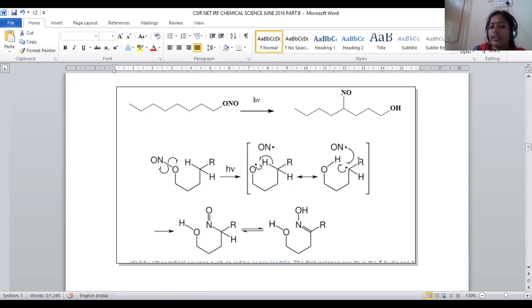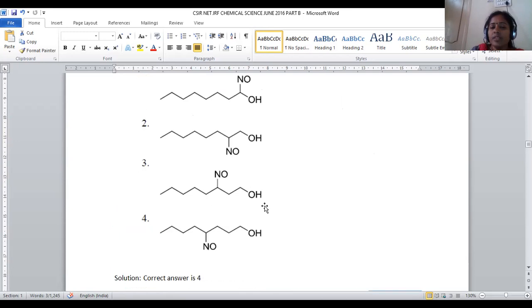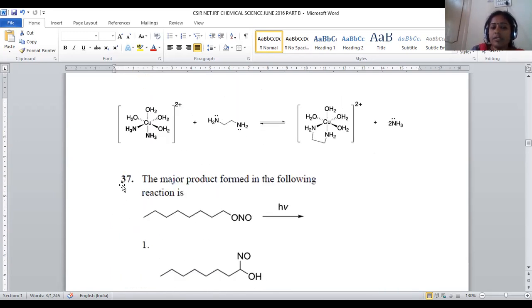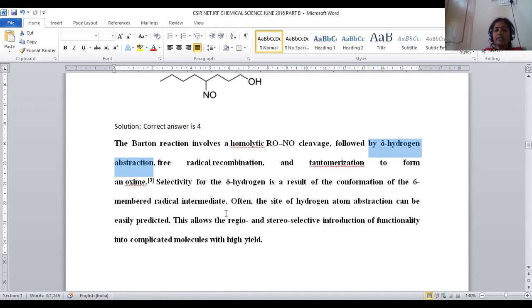This carbon free radical is now bonded with this nitroso group at the delta position, and whenever it bonded, what happens? We will get the NOH. So it is involved in keto-enol tautomerism. So the enol can be transformed into the keto form, like a nitroso group will be generated, right? So finally we will get option number 4. So a nitroso group will be generated at this delta position, and the terminal OH will be there. So in this Barton reaction, for question number 37, option number 4 will be the correct answer, right?